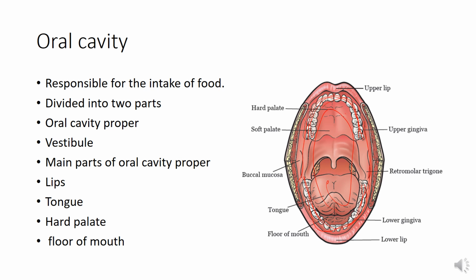Now the oral cavity proper consists of, here you can see the tongue, the main organ, and the floor of the mouth where the salivary glands open up, the hard palate, the soft palate forming the boundary, and laterally the inner side of the cheeks are here.